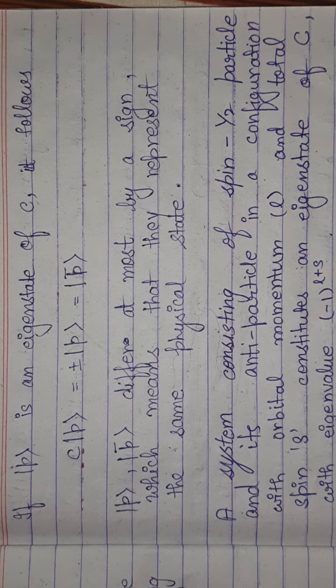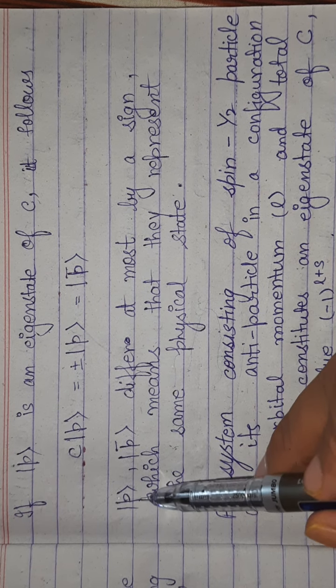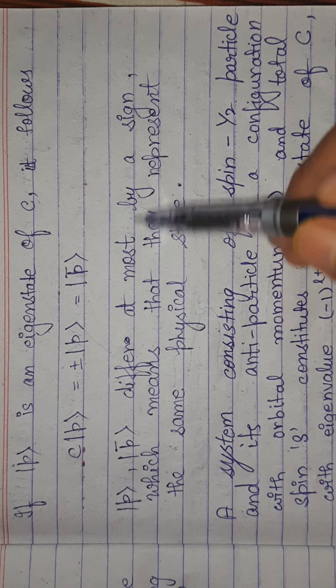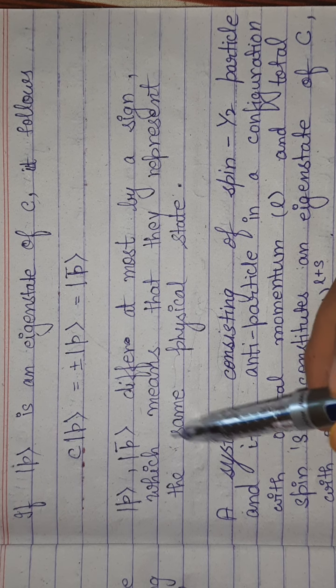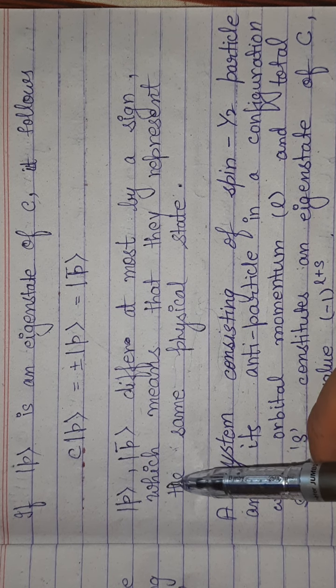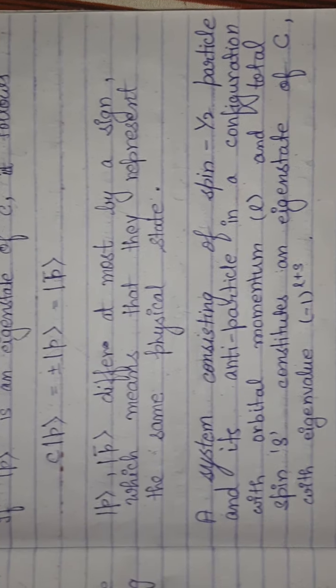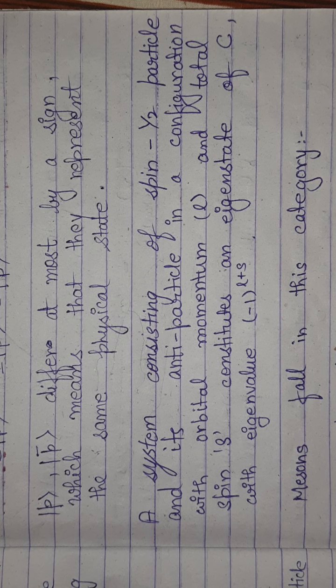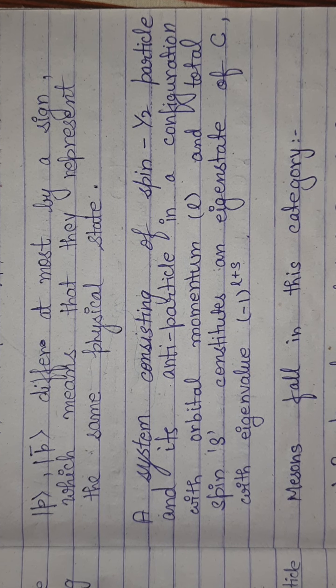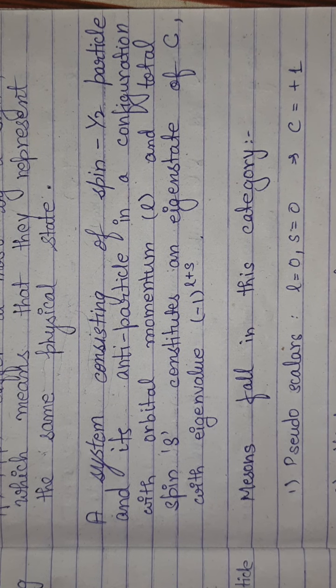So proton and antiproton differ at most by a sign, and that sign will be plus to minus or minus to plus as we use the operator, which means that they represent the same physical state. As I told, mass, energy, and momentum are not changed, so obviously the physical states will remain the same.